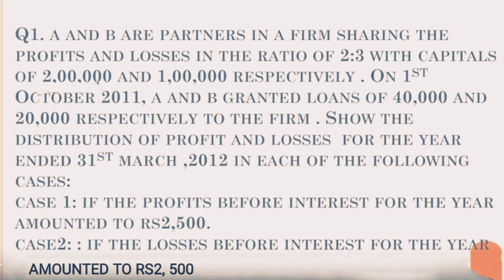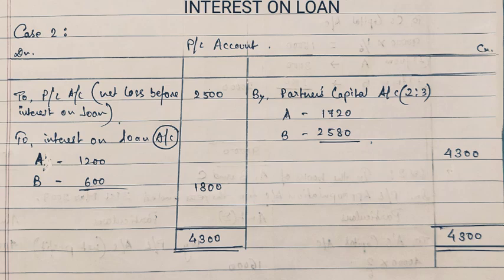Now we will follow the solution of what will be done in case of loss. In case of loss, the amount is to be written on the debit side of the PL account. So we write net loss before charging interest on loan, and the amount is 2,500. This loss has to be borne by the partners. Together with this loss, the interest on loan, being a charge against profit, has to be borne by the partners as well, even if there is a loss.